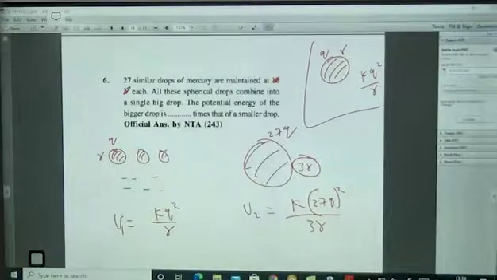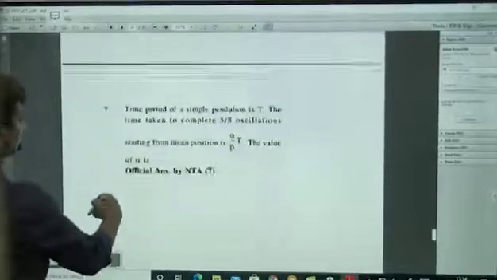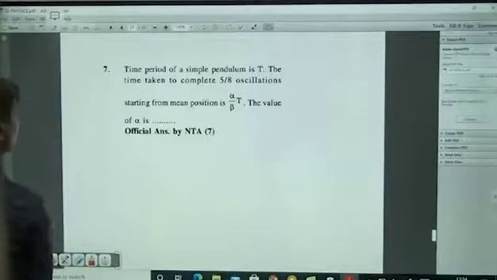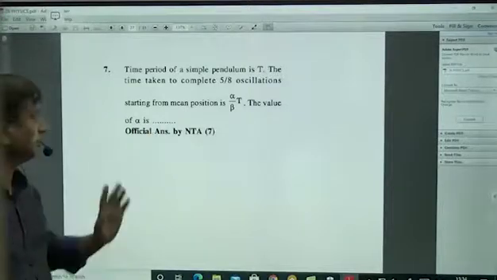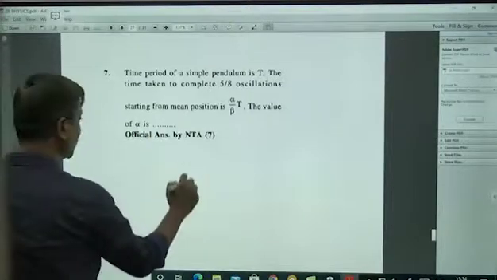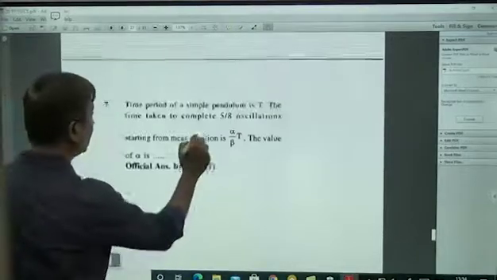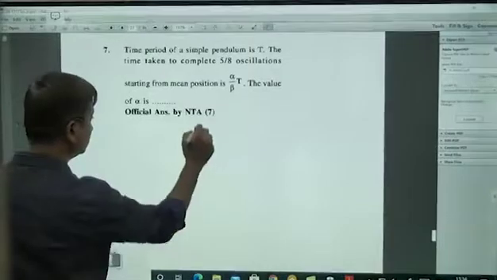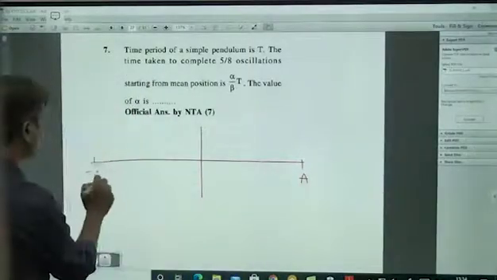Next, that is sixth one. Time period of a simple pendulum is capital T. The time taken to complete 5/8 oscillation starting from the mean position. This is also a very good question. 5/8 oscillation. So I'll take here only, starting from the mean position.